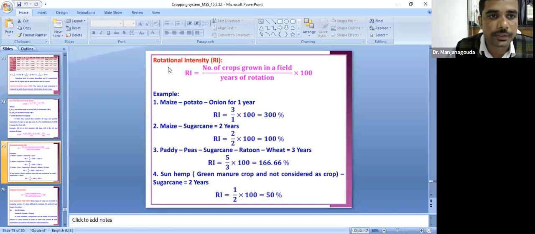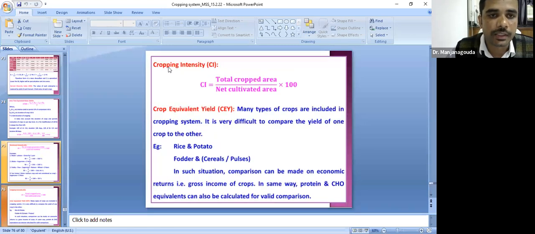That is rotational intensity. And cropping intensity. This is very important. It is total cropped area divided by net cropped area. For example, if a farmer has 10 acres of land, he will cultivate 5 acres in Kharif, 5 acres in Rabi, and 5 acres in Summer. The total will be 15. The net cultivated area will be 10 by 15.